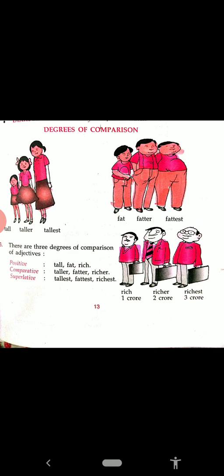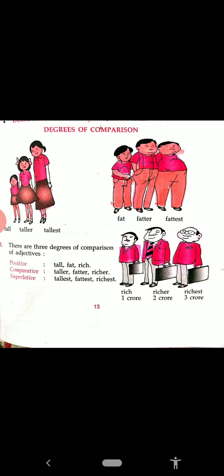Degrees of comparison. An adjective has the 3 degrees and they are positive, comparative and superlative, and that is called the degrees of comparison. So how many degrees an adjective has? It has 3 degrees and the names are positive, comparative and superlative. Positive is the first degree, comparative is second one, and then third one is superlative.